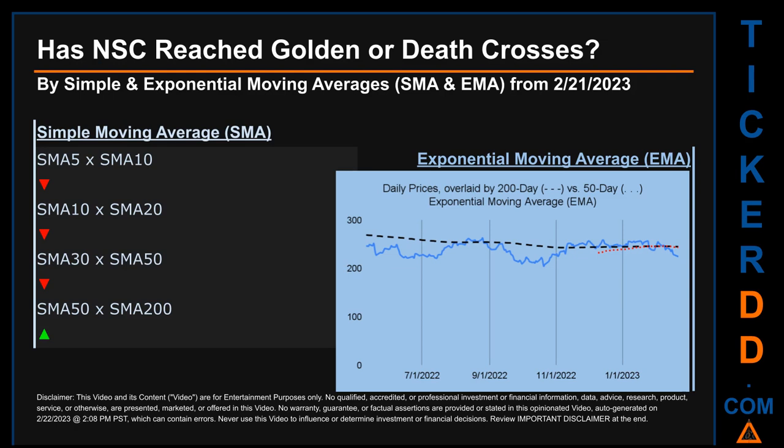For simple moving average, by comparing 50 to 200 days, we found a bullish golden cross signal since the 50-day SMA crossed above the 200-day. Continuing with SMA, we looked across the 5 to 10, the 10 to 20, and the 30 to 50-day ranges to see if golden and death crosses had been reached. We found death cross signal for the 5 to 10, the 10 to 20, the 30 to 50.